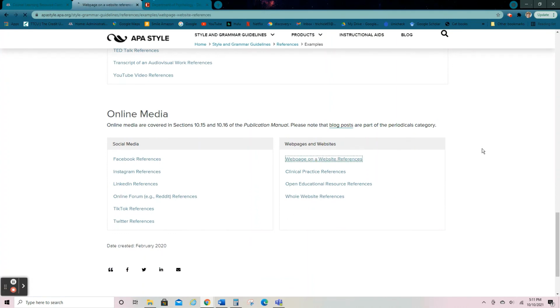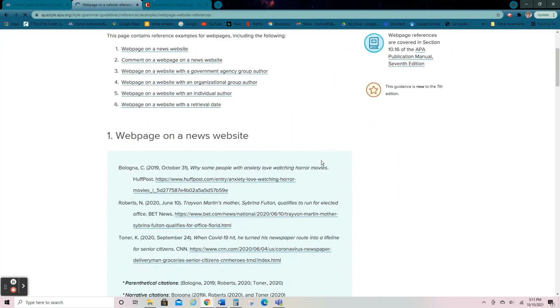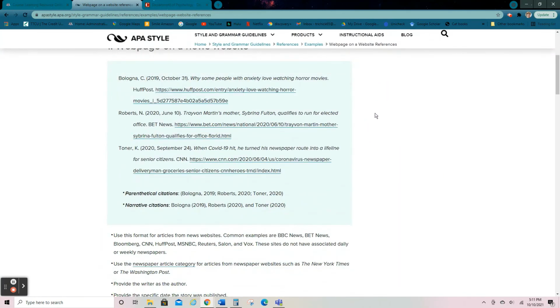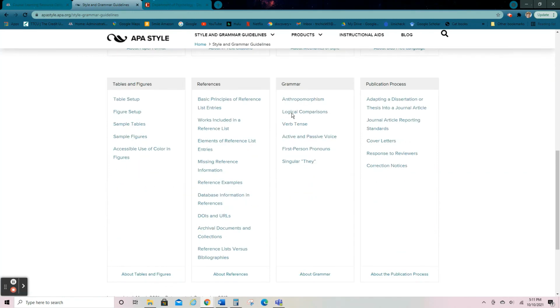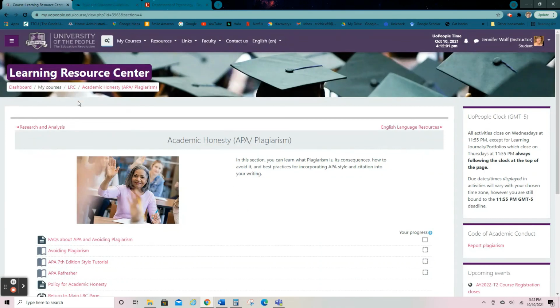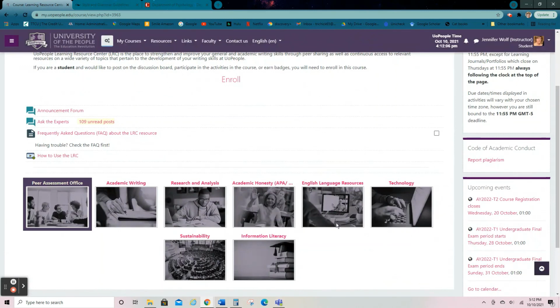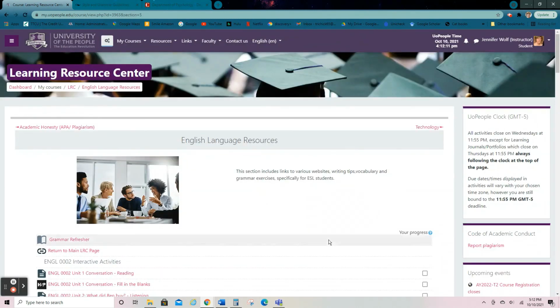Okay, so just go to whatever you have, and they'll give you an example of how you should format your source. Now, again, this is different from an in-text citation, and that's where you have to come back and see how to format an in-text citation. Okay. Now, I don't want to talk too much about grammar, but I will say in the Learning Resource Center, there is a portal for if English is not your native language, and sometimes even if it is.